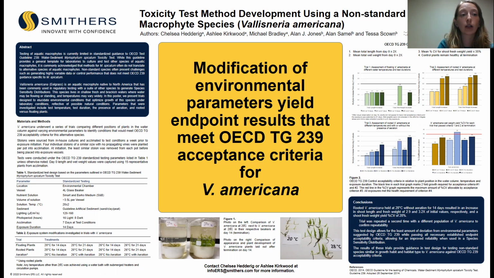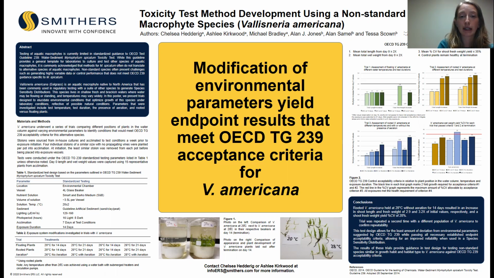So here we take a look at different environmental conditions for American eelgrass, Vallisneria americana. The goal was to explore environmental parameters and obtain a control performance data set that can confidently match the current acceptability criteria laid out in OECD Guideline 239 for the clearest comparison.